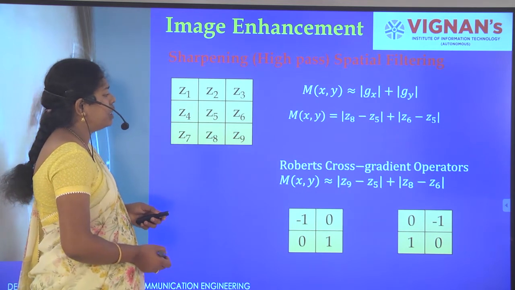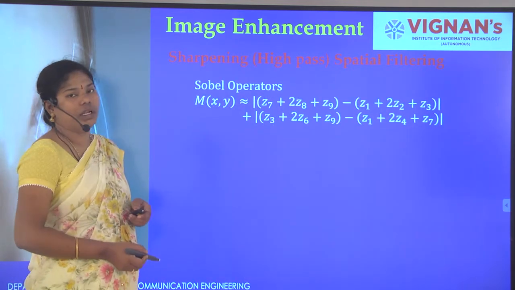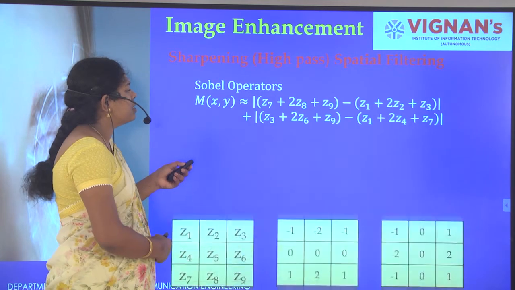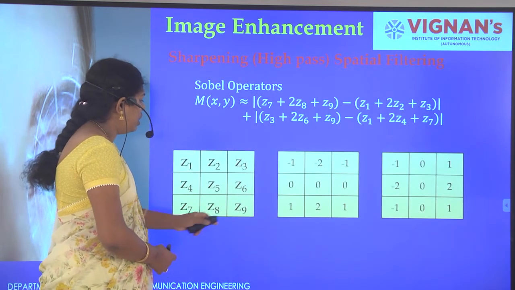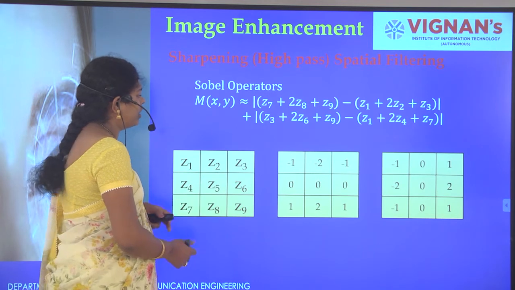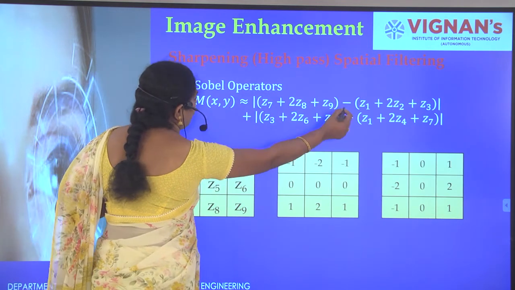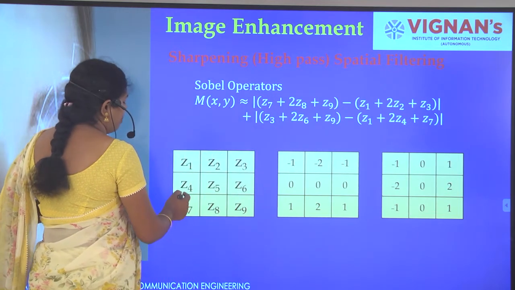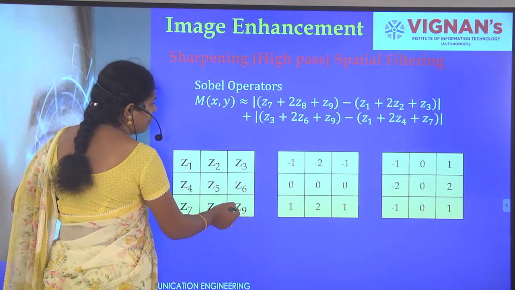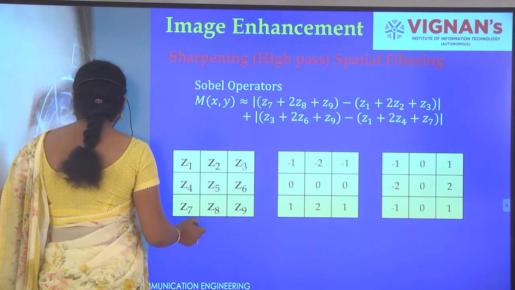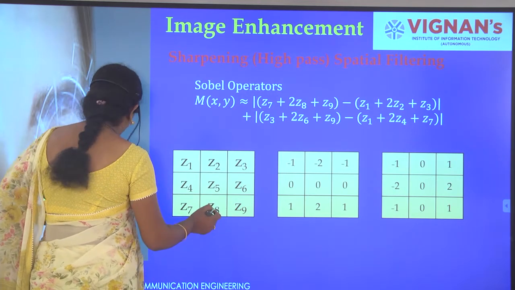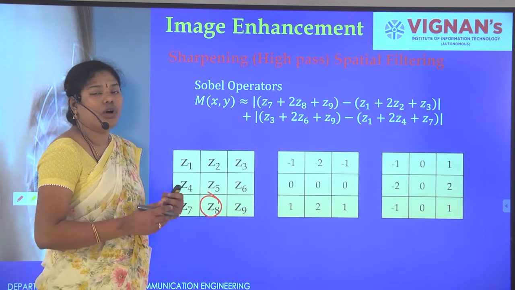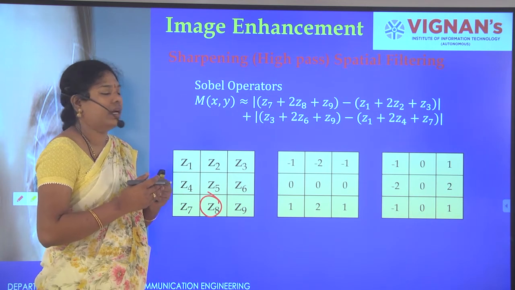The next example is the Sobel operator. This is the best edge detection operator. With the Sobel operator we consider completely the x direction or the y direction. For example, in the case of dou f by dou x, we have z7 plus 2z8 plus z9. Here we concentrate on z8, which reduces the blurring effect.